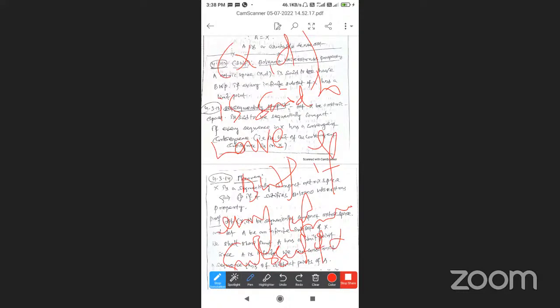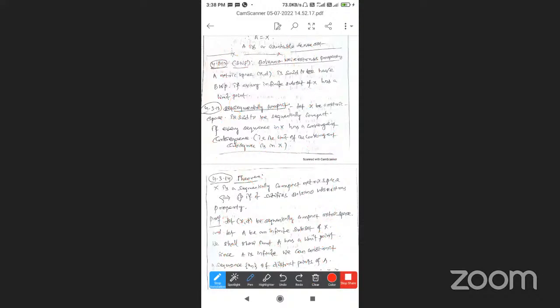So X is a metric space. It has one infinite set, and it has a limit point. So every infinite subset has a limit point. A metric space (X, d) is said to have the Bolzano-Weierstrass property if every infinite subset of capital X has a limit point. This is the definition of the Bolzano-Weierstrass property.